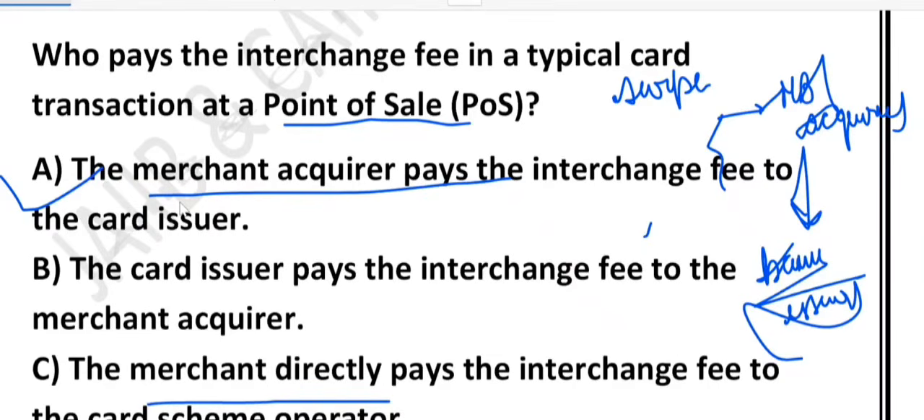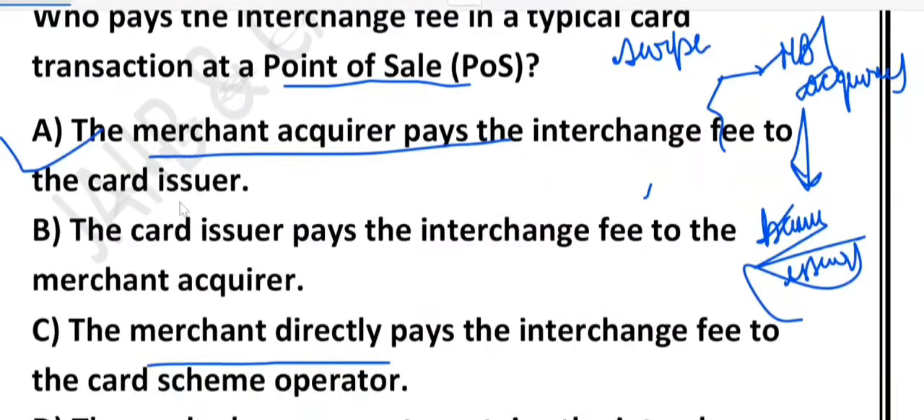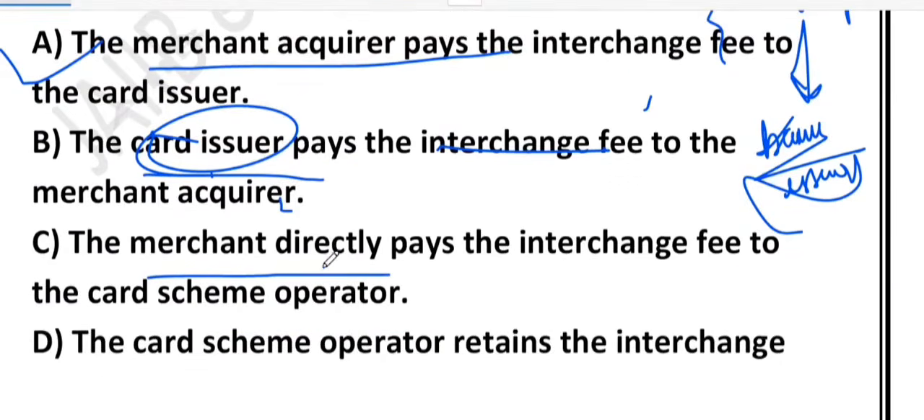What about option B? Option B says the card issuer pays the interchange fee to the merchant acquirer. This is wrong. The issuer never pays. Remember it. Rather, the issuer earns the interchange fee, as compensation for bearing risks like fraud, credit default, and maintaining the card network.